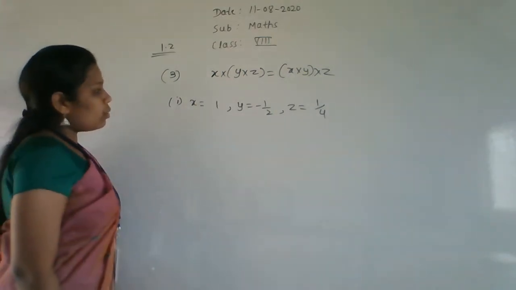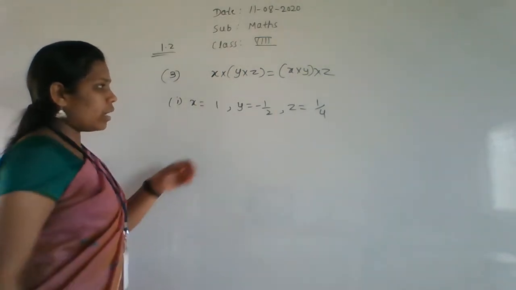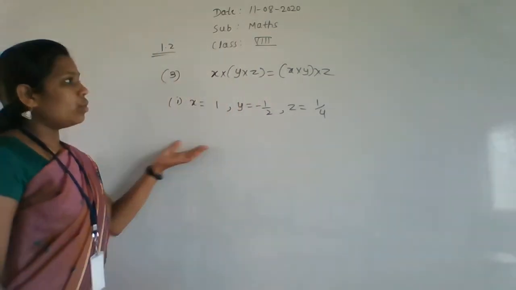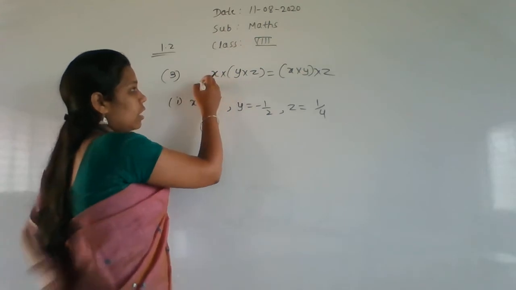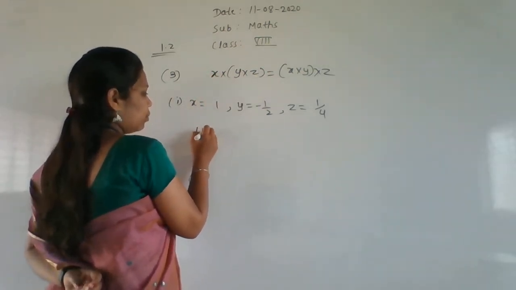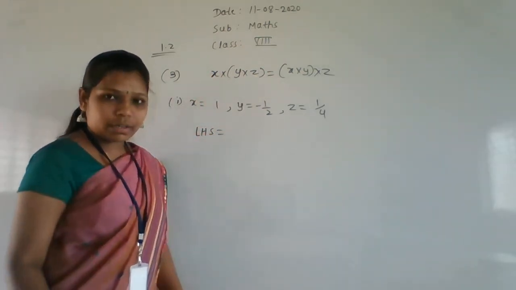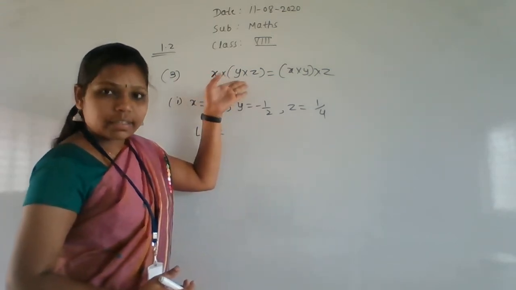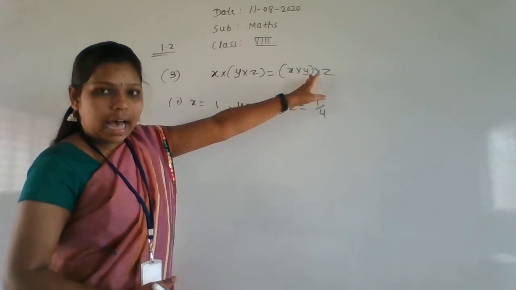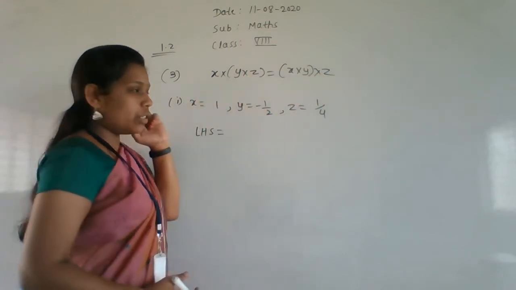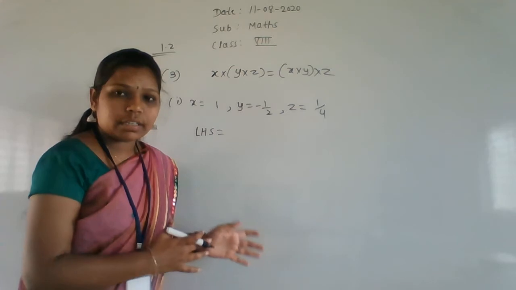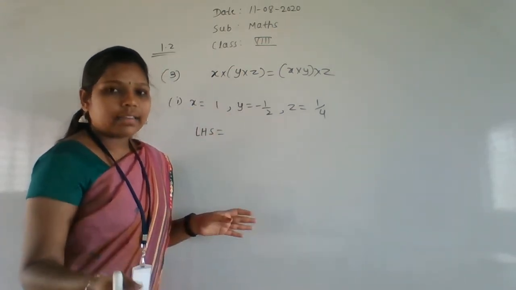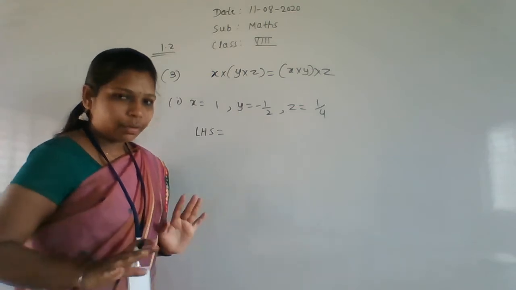So x equal to 1, y equal to minus 1 by 2 and z equal to 1 by 4. Now we have to verify the answer. First take the LHS value. I hope everyone knows the LHS and RHS. This is the left hand side, that's why we call it LHS, and this is the RHS. Now I am taking the LHS. Finally we have to prove the LHS equal to RHS. Then only is the associative property satisfied, otherwise not satisfied. Like that we have to write.